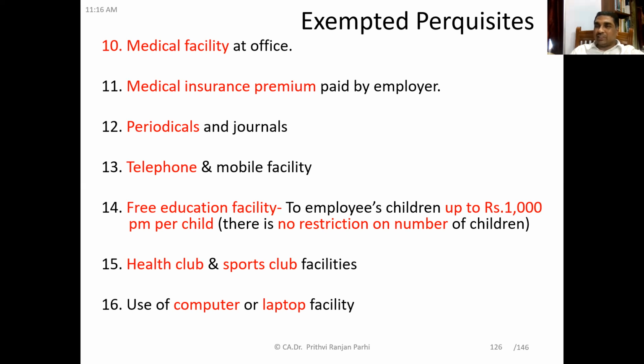It is not like your education allowance or hostel allowance. In education allowance and hostel allowance, you have already seen in our previous session, there is a max limit. That means one can avail that exemption only for 2 children maximum. But here for free education facilities, there is no restriction as regards to number of children. Okay, so if education facilities are provided to the employee's children, up to 1,000 rupees per month per child is exempt, and the extra amount is taxable.